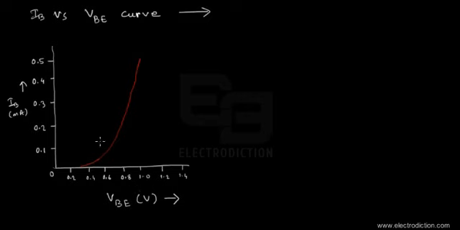Okay, so as you can see, here we're getting a curve that's physically similar to the forward bias characteristics of a PN junction diode. And in contrast to the previous tutorial on the CB mode, we're taking the base current as the input current for this particular configuration of operation of the BJT.